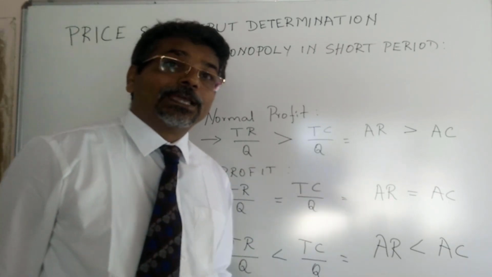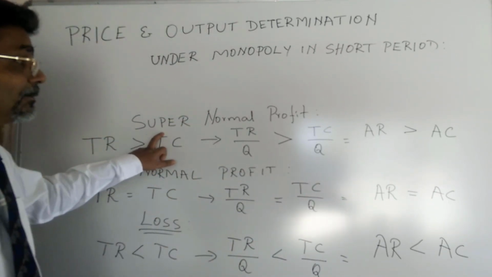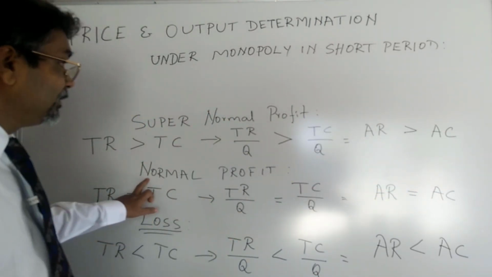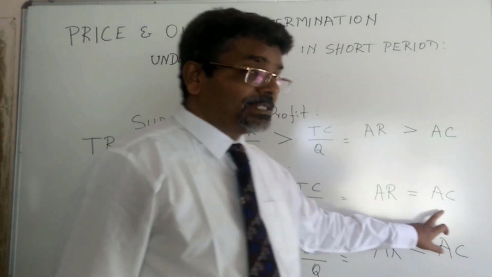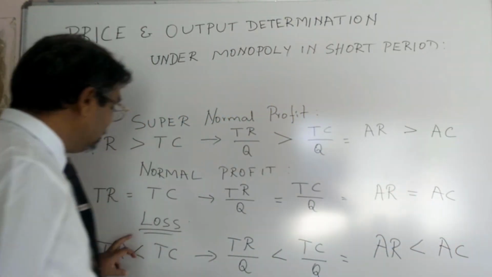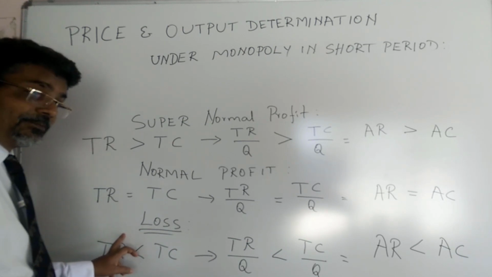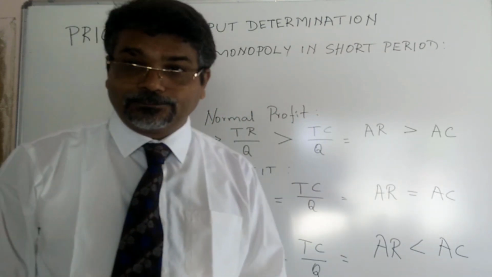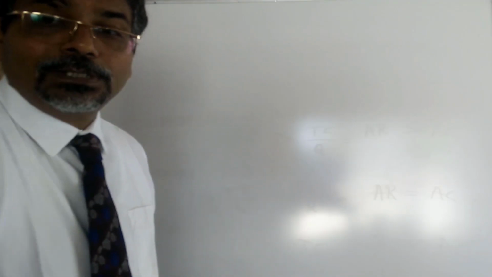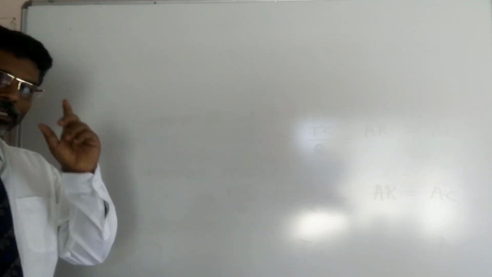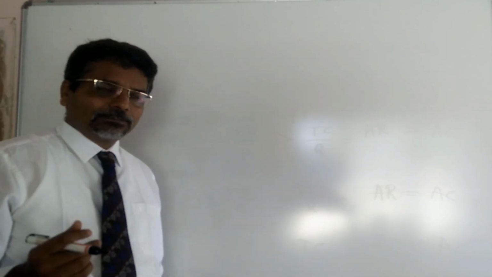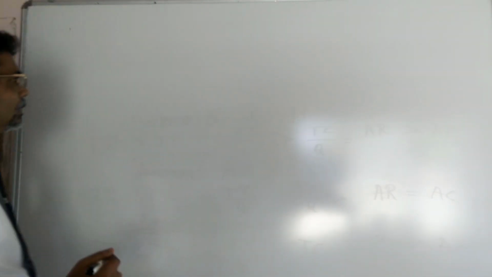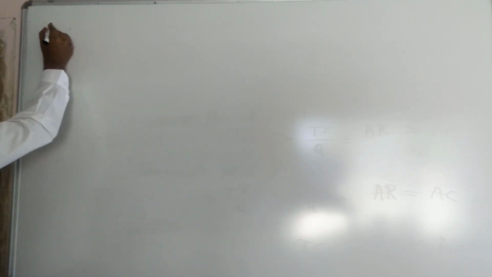So, in this way, supernormal profit is obtained when average revenue is greater than average cost. Normal profit is obtained when average revenue is equal to average cost. The monopolist suffers a loss when average revenue is less than average cost. Now we shall see, with the help of diagrams, how the monopolist gets supernormal profit, normal profit, and suffers a loss. Let us see figure A.